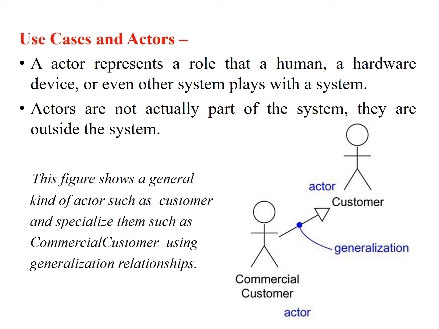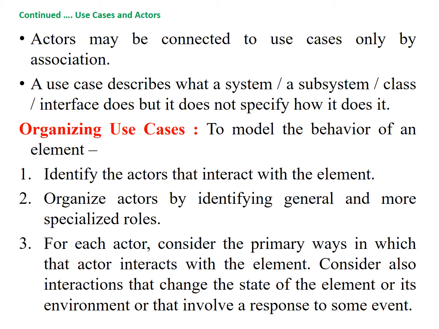Here, the figure shows a general kind of actor such as customer, and specialized ones such as commercial customer, using a generalization relationship. Actors may be connected to use cases only by association. A use case describes what a system or a subsystem, class or interface does, but it does not specify how it does it. Now we'll see organizing use cases.